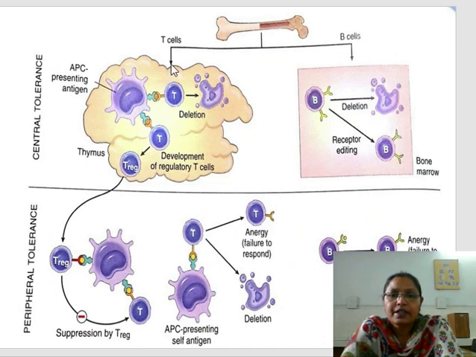So these are the T cells, these are the B cells. There will be deletion. First of all, the major or predominant mechanism is receptor editing. So there is receptor gene rearrangement, and this is known as receptor editing. If it does not occur, then a small subset will die by apoptosis, and some of these activated B cells come into the peripheral circulation, which will inflict either tissue injury or they will become anergic, or fail to respond to the antigen.